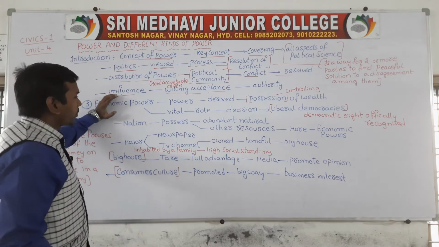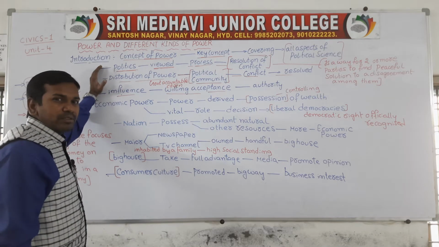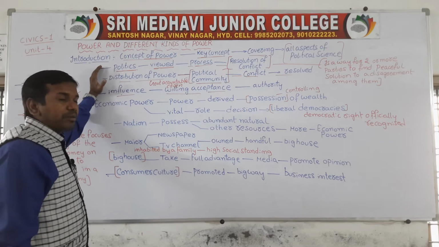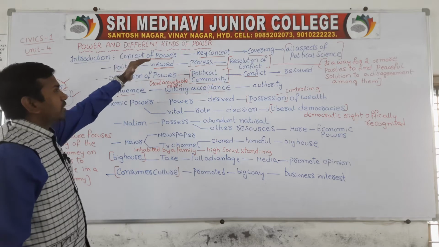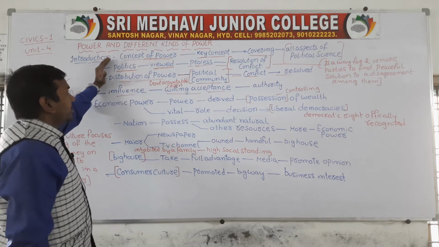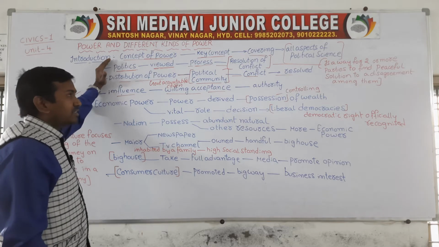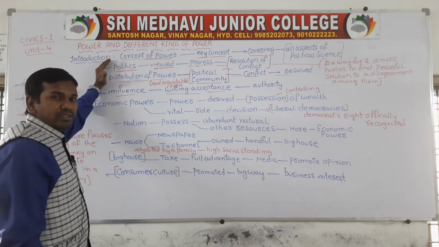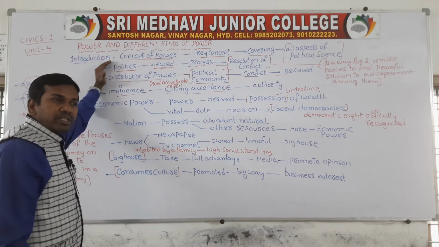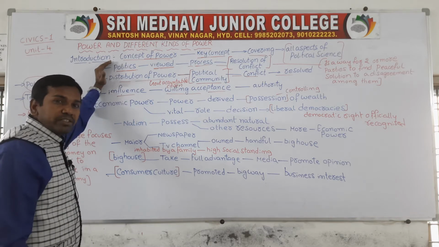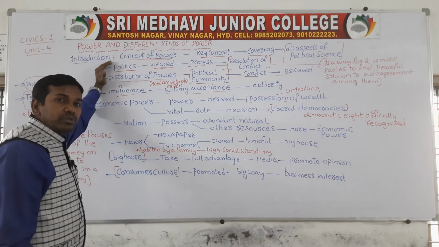Before going to economic power, we studied the introduction, what is meant by power. Power is a key concept which covers all the aspects of political science. At present, politics is viewed as a resolution of conflicts, where two or more political parties that have different views or issues come together and solve their issues peacefully.